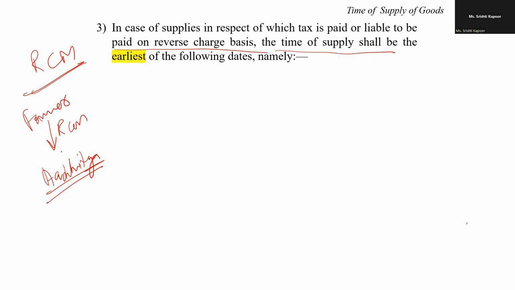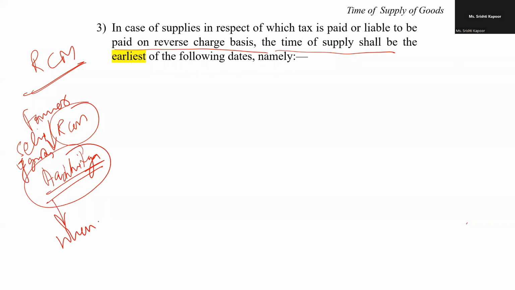Now when he is selling these goods to Artiya, which are falling under the RCM, the question will come: when does the Artiya have to pay the tax to government? Say for example, he is selling 2 lakhs rupees and the rate is 5%.